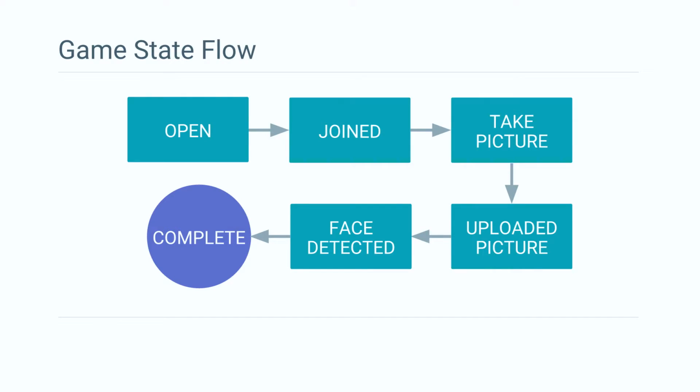So this is basically the flow of the states that happen inside this game. We go from open to join, so someone has joined the game. We go to taking a picture, which is cool. Someone can take a picture through the webcam. We upload the picture, and I'll talk through that as well. Once the file has been uploaded, we send that off to the Cloud Vision API to get face detected. And once we have the face detection, we know what emotion people have, we can put some simple rules in place to say who wins, and then we're complete.